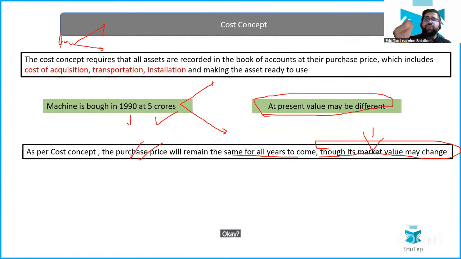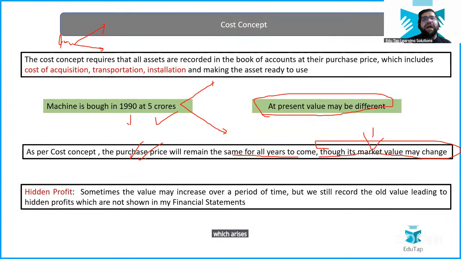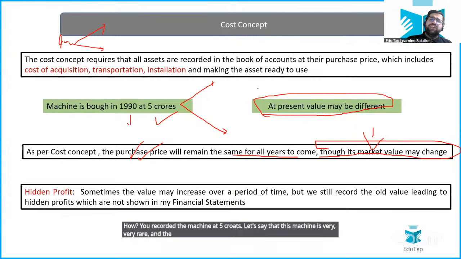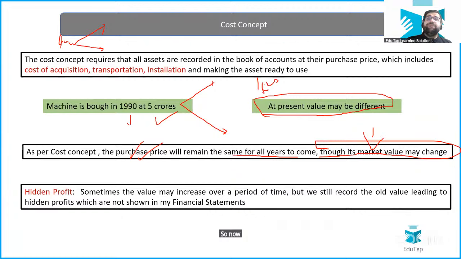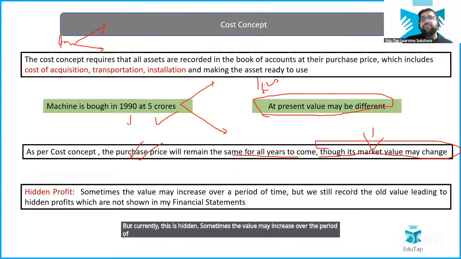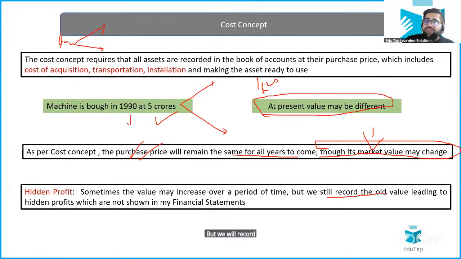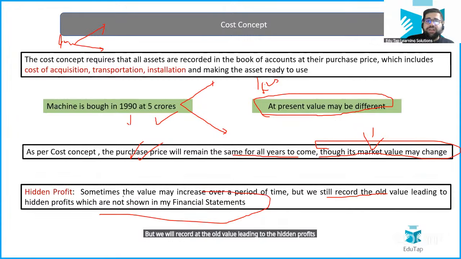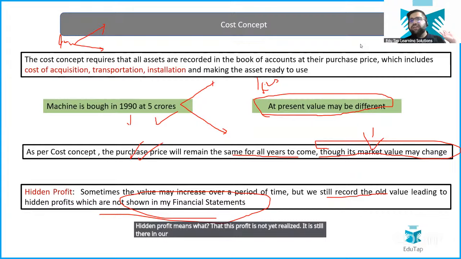Okay. And yes, due to this, there is some hidden profit which arises in the balance sheet or in the company. How? You recorded the machine at 5 crores. Let's say that this machine is very, very rare and the price of this machine has risen to 15 crore. So now you have a hidden profit, which is not realized yet. This is just hidden. Once you go to sell, then yes, you will get the profit. But currently this is hidden. Sometimes the value may increase over the period of time, specifically for land, but we will record at the old value, leading to hidden profits, which are not shown in any financial statements. Hidden profit means what? That this profit is not yet realized. It is still there in our books. Simple, right, my friends?